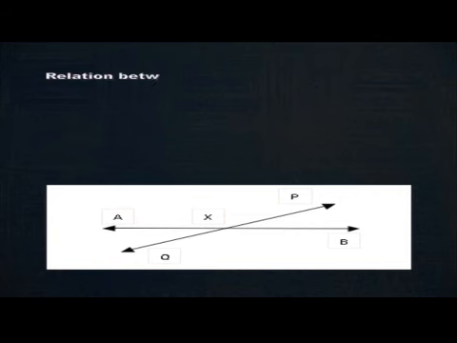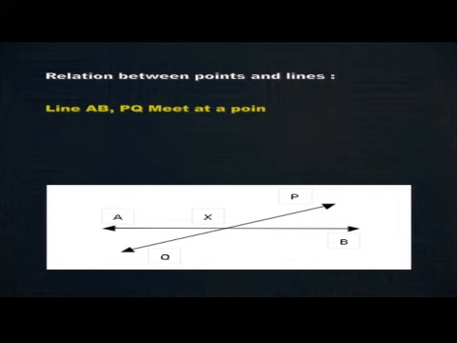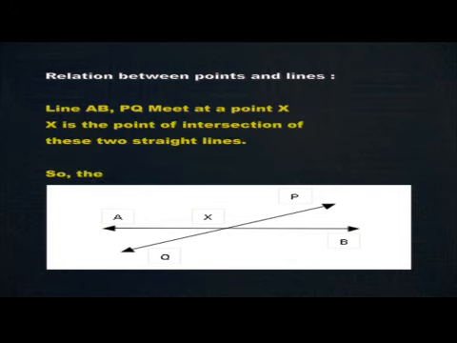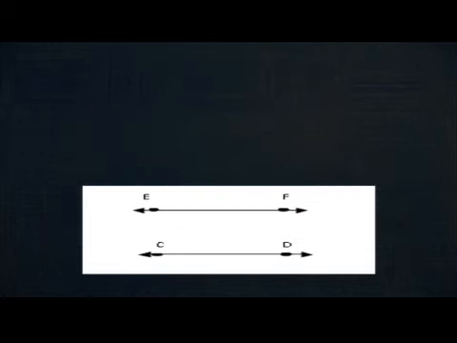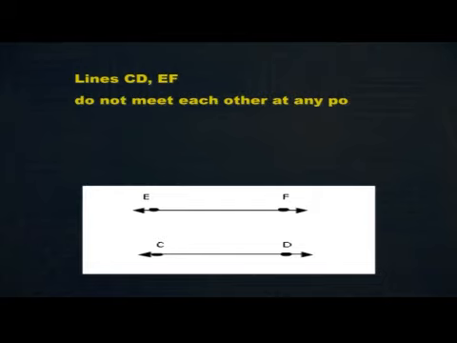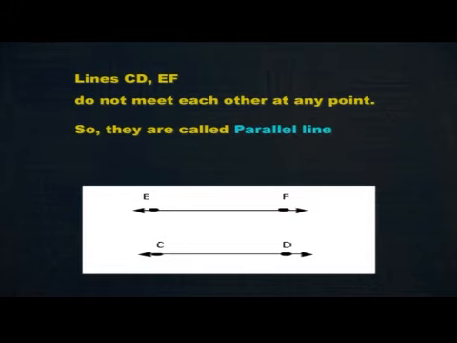Observe the lines given below. Lines AB, PQ meet at a point X. Therefore, X is the point of intersection of these 2 straight lines. So, these lines are called intersecting lines. Lines CD, EF do not meet each other at any point. So, they are called parallel lines.